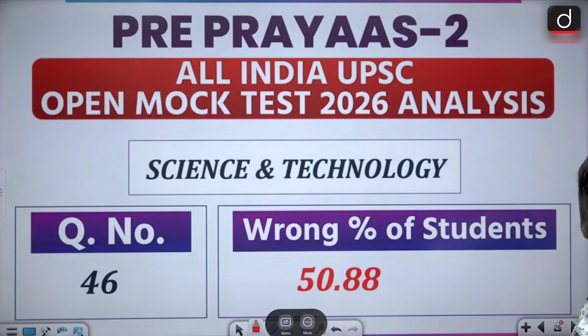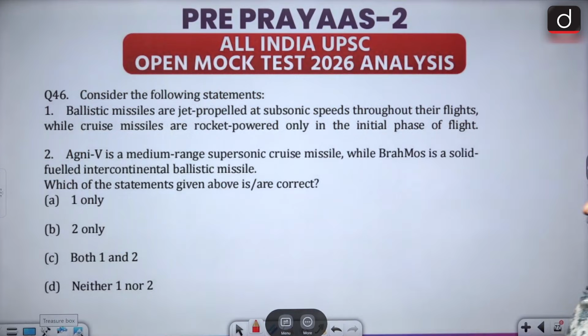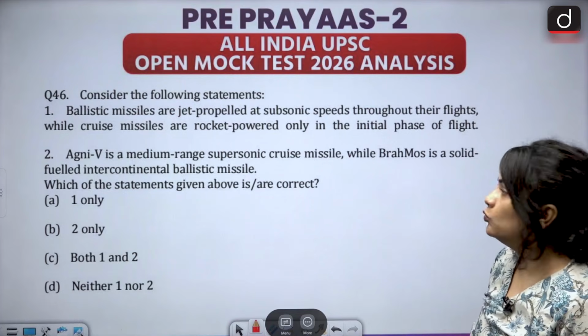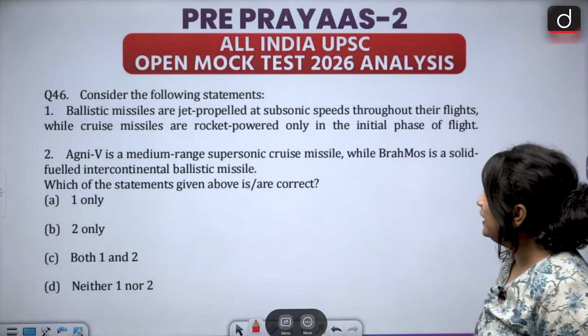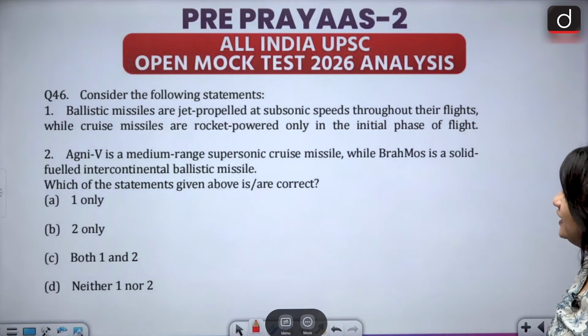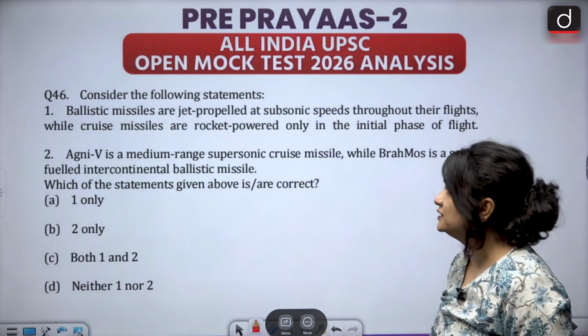The next question is from Science and Tech. Question 46. Consider the following statements. 1. Ballistic missiles are jet propelled at subsonic speeds throughout their flights, while cruise missiles are rocket powered only in the initial phase of flights.